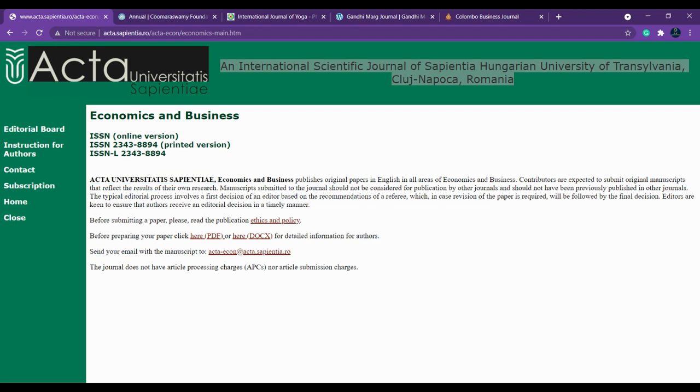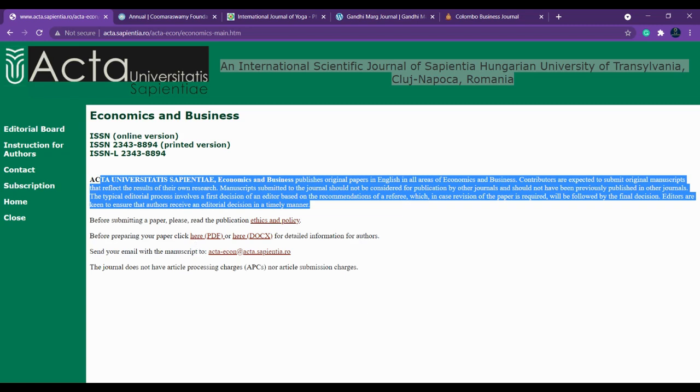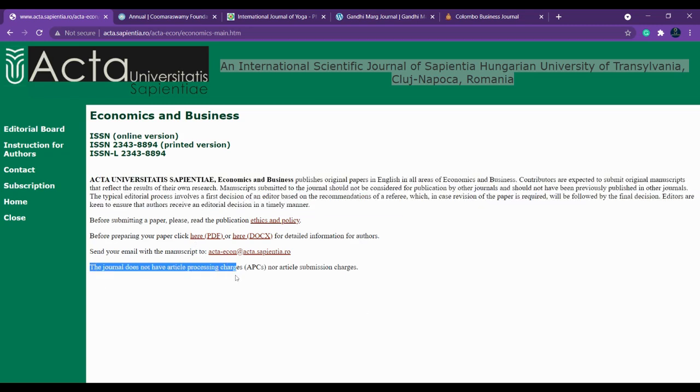So here you can see that this is the journal where they are supporting economics and business. You have to submit your original paper, that is original research. And once you have submitted in any journal or any conference, don't try to submit the same to any other conference. So you should be very clear about it. And editors are keen to ensure this, and here you can see that the journal does not have article processing charges nor article submission charges. So this is what we want.